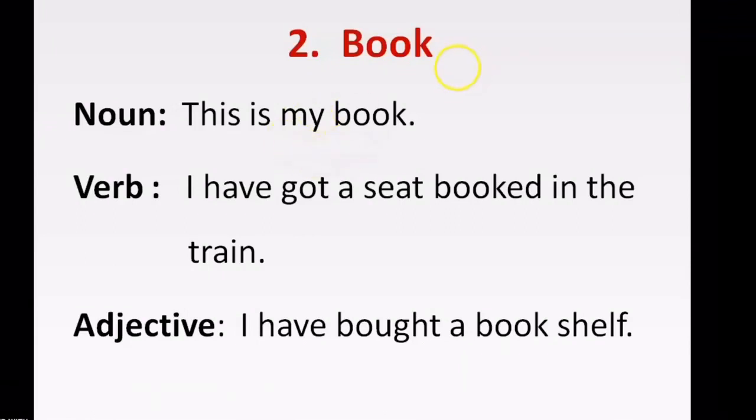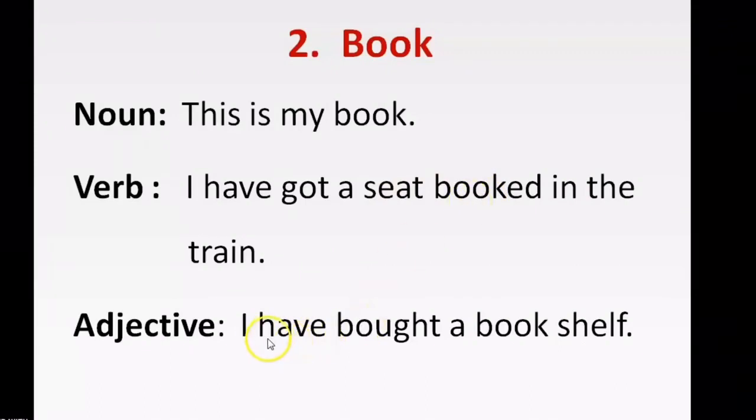As a verb, I have got a seat booked in the train. So I have got a seat booked. Booked shows an action word and it is followed by a noun. So booked is a verb here.